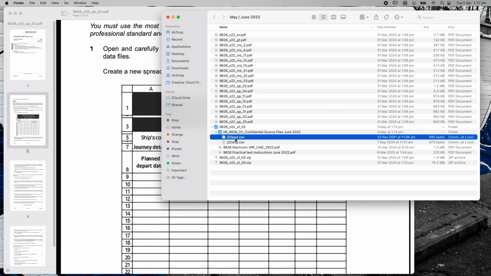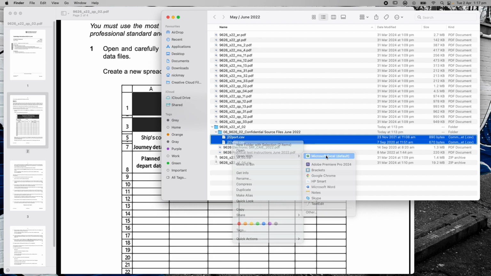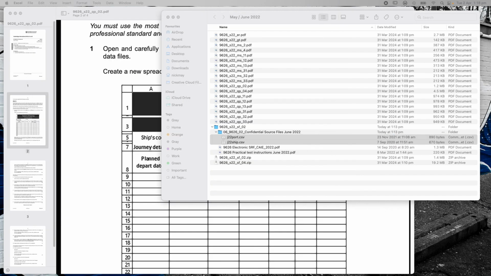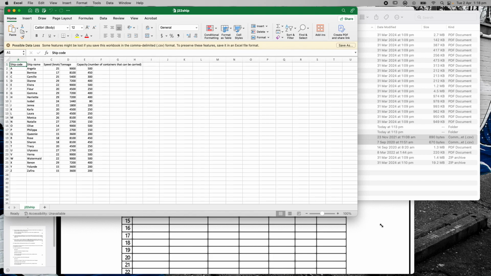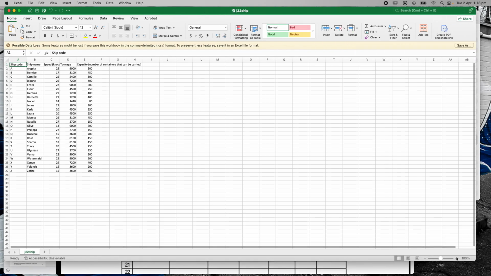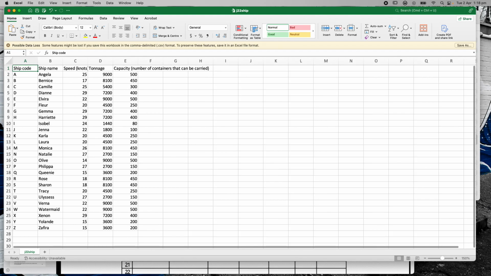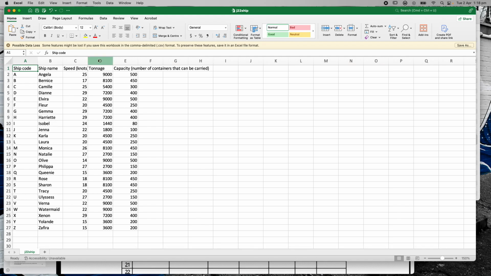So the first thing I'm going to do is open up these two CSV files. I'm opening with Microsoft Excel, and I'll bring that across. Here's one. Going to max that out and zoom in so I can see the data. I notice there's only one tab down the bottom on the left hand side. Looks like we've got ships' names, speeds, tonnage, capacity, those sorts of things.